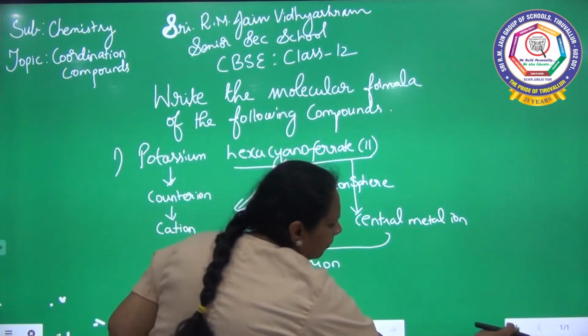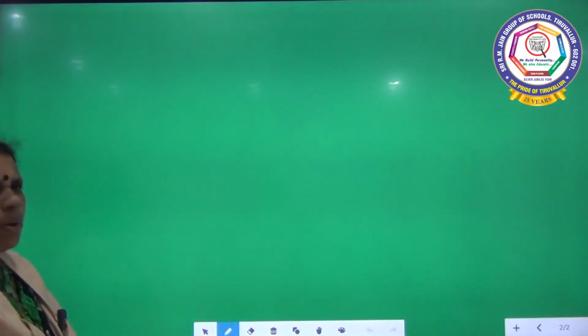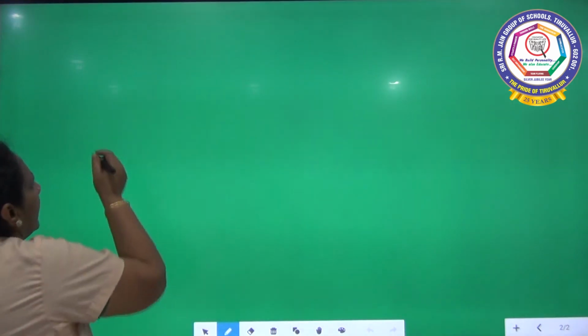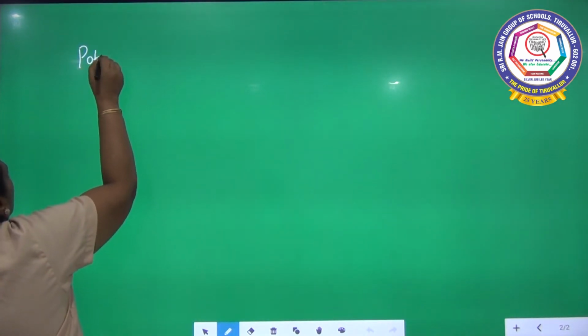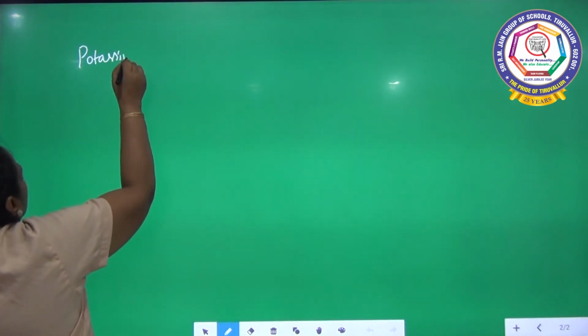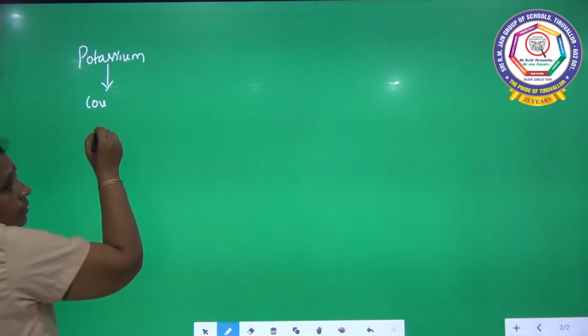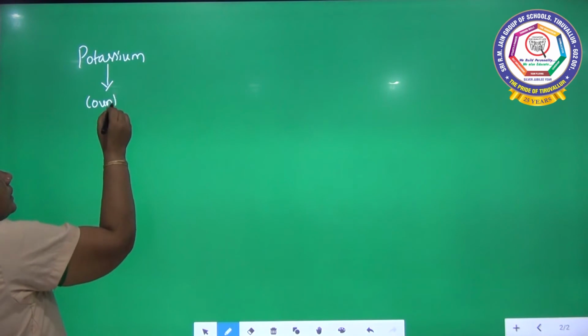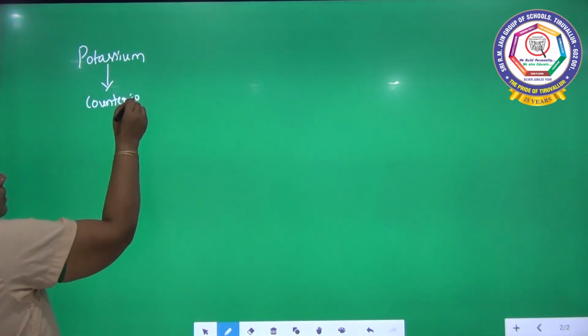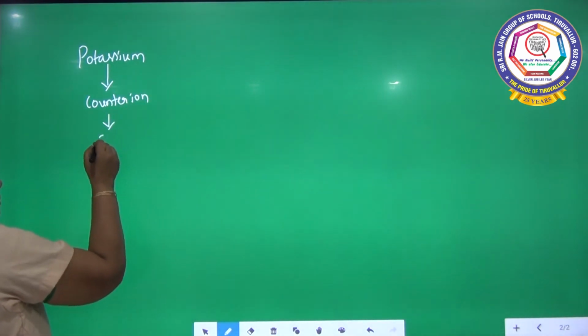The next part. Now we are going to see, already I have written potassium, which is a counter ion, so which is a cation.